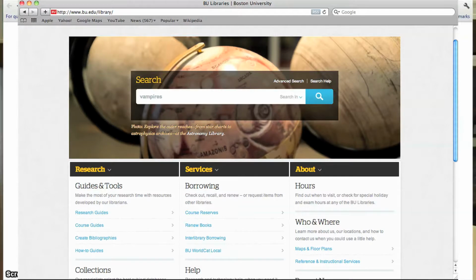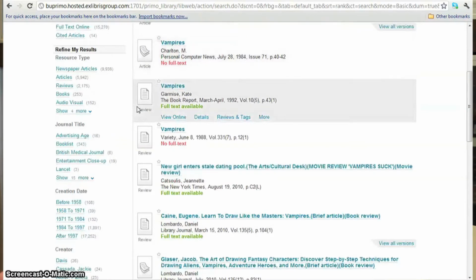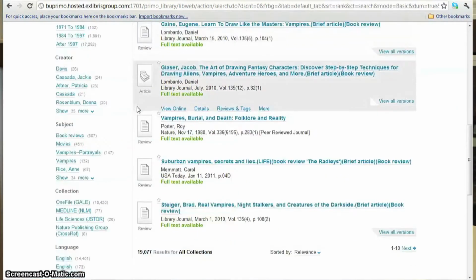Well, Professor McGowan said I should start in the library, so let me just search for something, I guess. My topic is vampires, so let me put vampires into the search bar. Whoa. This new search engine looks awesome. It lists all the relevant materials at once, instead of having to search specifically for a whole bunch of books and journal articles. That makes things so much easier.